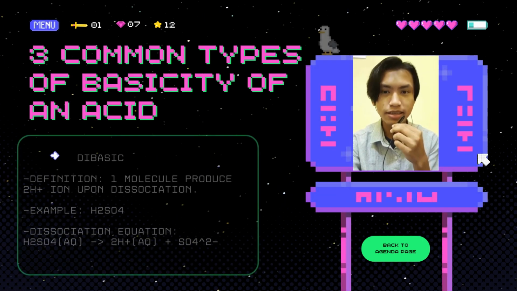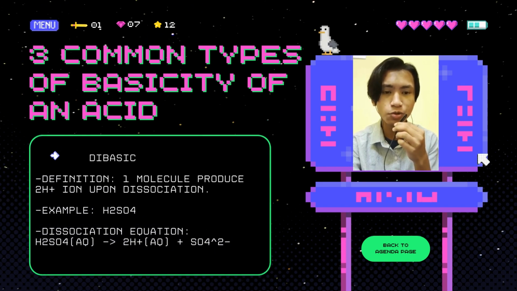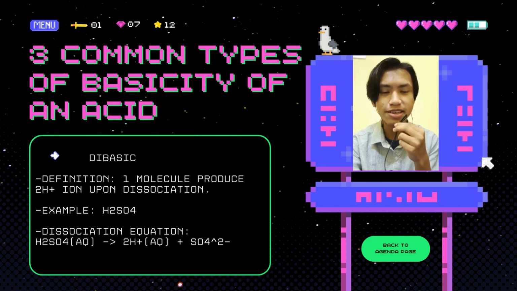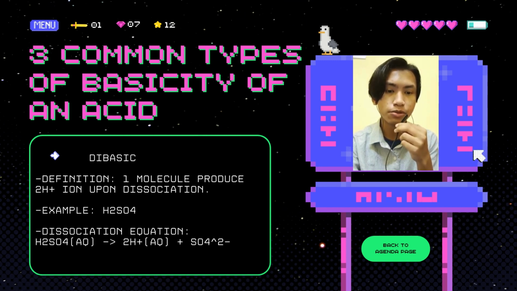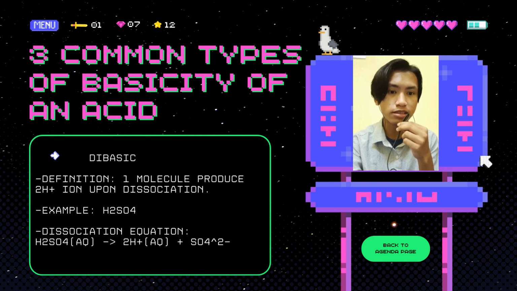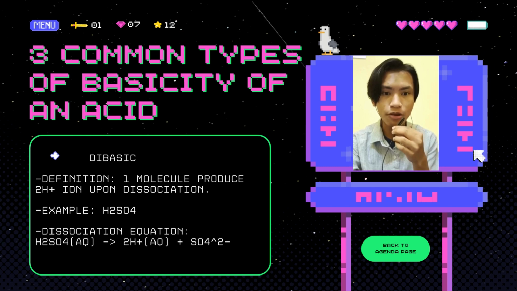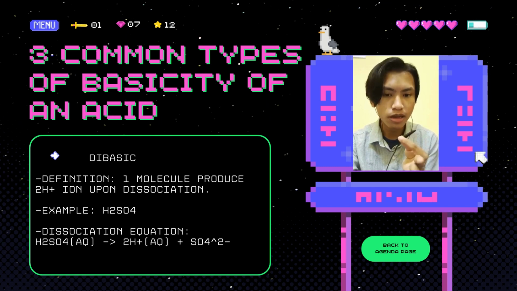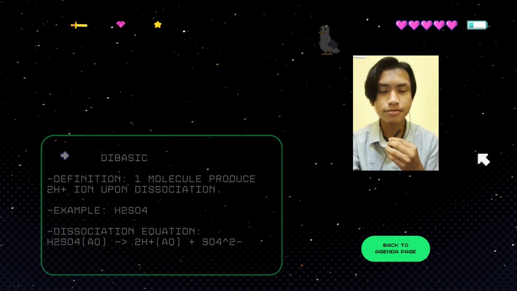Next is dibasic. The definition for dibasic is one molecule producing two H+ ions upon dissociation. For example, for dibasic, here we have H2SO4, and at the bottom we can see the dissociation equation.